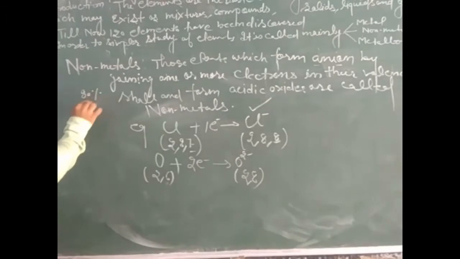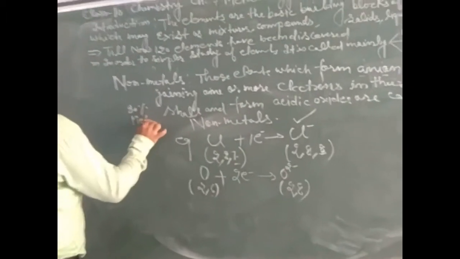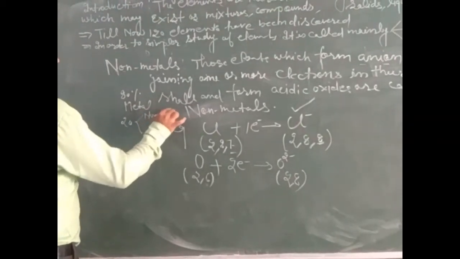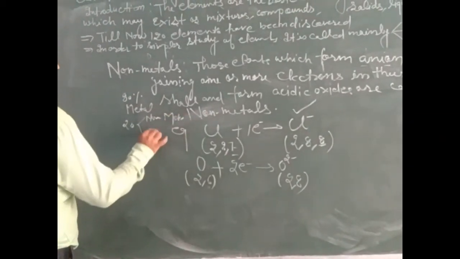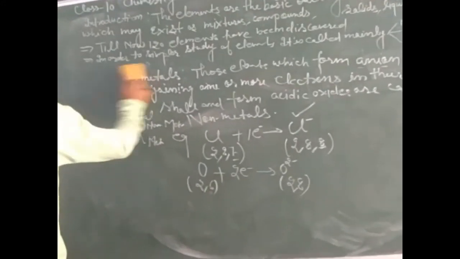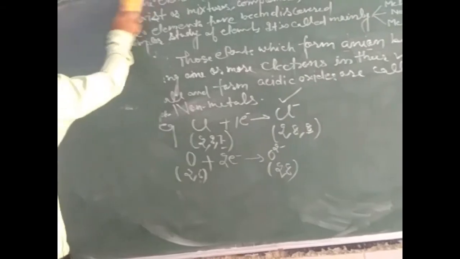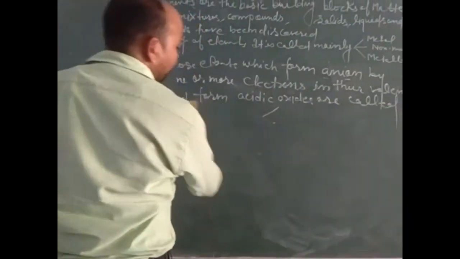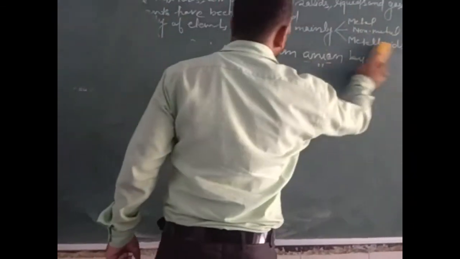Now we will discuss that in the periodic table, 80% of elements are metals, and non-metals and metalloids are present in 20% of elements. Now we will discuss metalloids. Metalloids are those elements which show properties of metals as well as non-metals, like silicon and germanium.